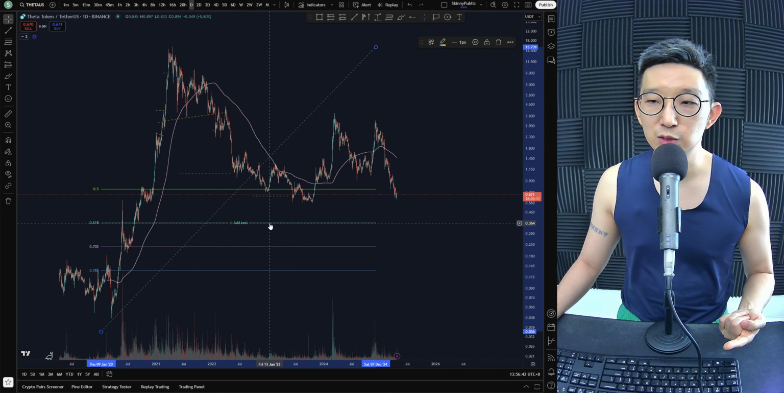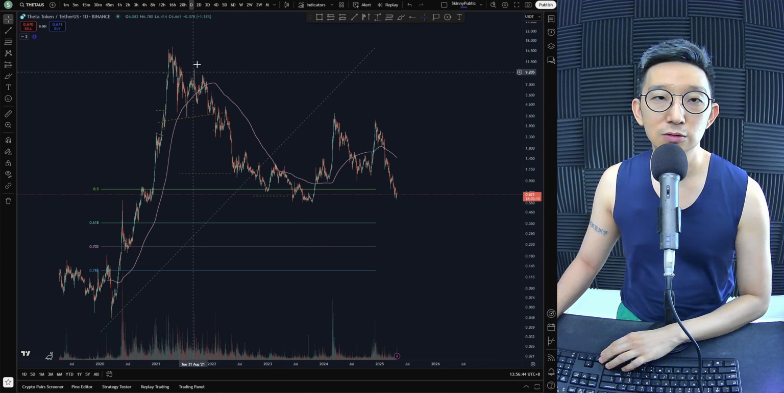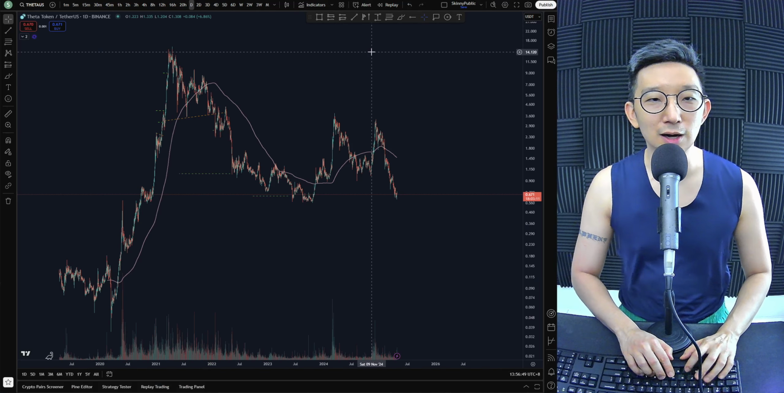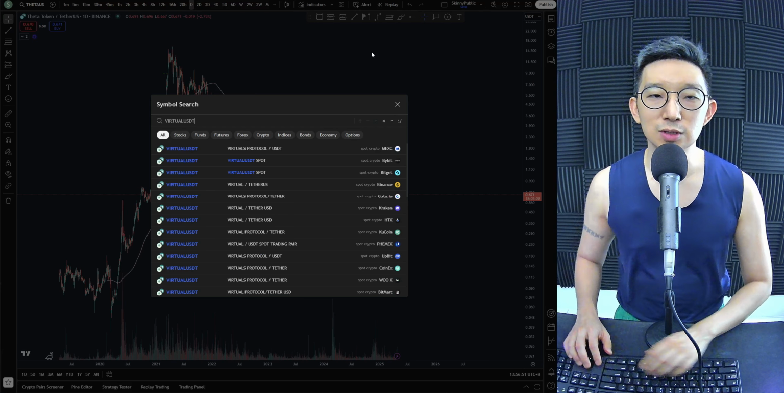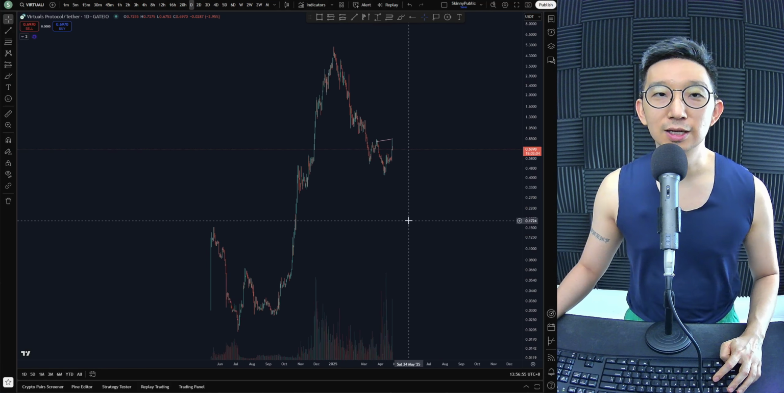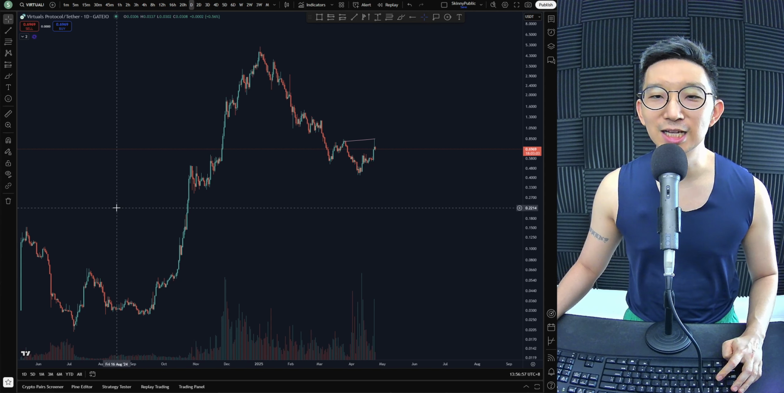Could we drop to 0.618? Of course. So, yeah, again, nothing much for us to work with. So we're just going to move on from THETA. Virtual against USD. Virtual protocols. Virtual is okay. It's under the skinny pink line. That is not really that good.